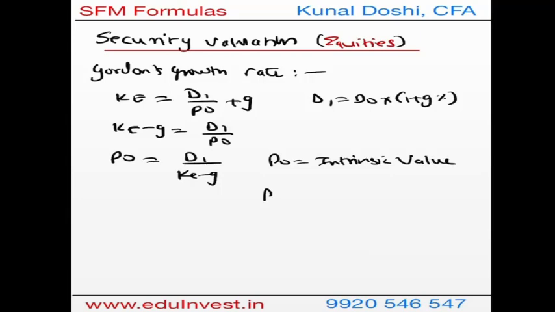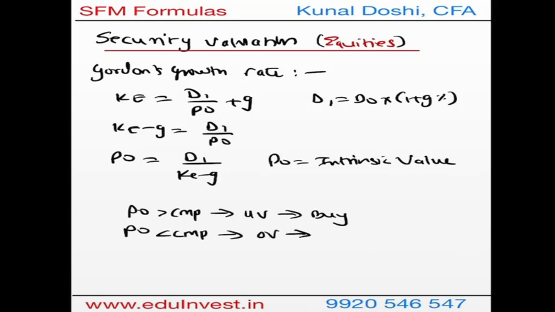Well, I'm going to compare this P0 with the current market price. We mention that if P0 is greater than the current market price, we say that the stock is undervalued and therefore you should buy. If P0 is less than current market price, we say the stock is overvalued and therefore we should sell. And if P0 equals the current market price, we say the stock is correctly priced and therefore we should hold. This P0 is going to be our focus, the intrinsic value, the price today.